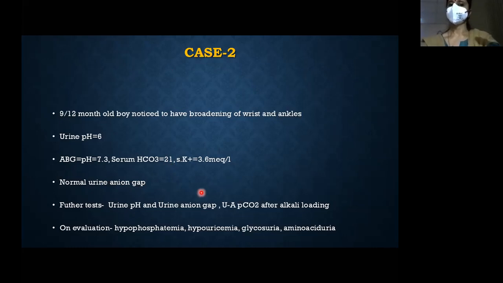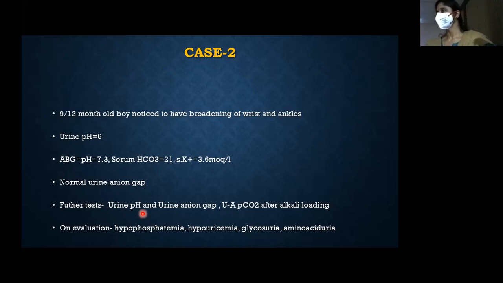You can check the urine pH after an ammonium chloride loading test, because we are not sure. pH is 6, bicarb is somewhere around 21, which is less. We don't know whether it's proximal RTA or distal RTA, although the patient has got broadening of the wrists and ankles. So the further test is basically urine pH after ammonium chloride loading test. And if that is done, what do you expect?